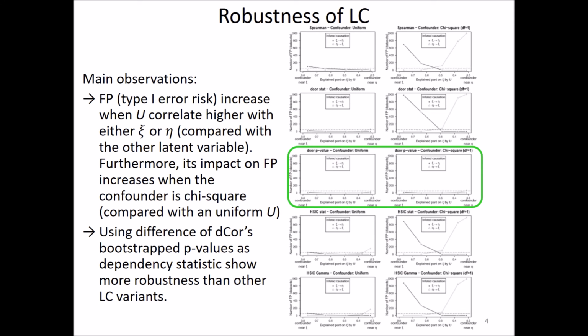However, D-core p-value variants show more robustness, probably because each bootstrap p-value is estimated with a small random noise able to hide a small recurrent bias due to the presence of an asymmetric U strongly correlated with either xi or eta.